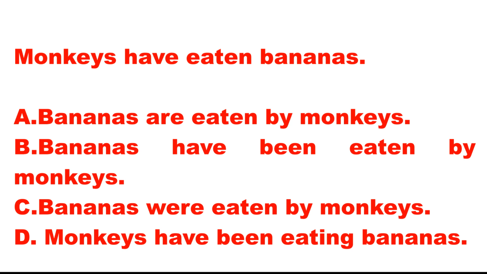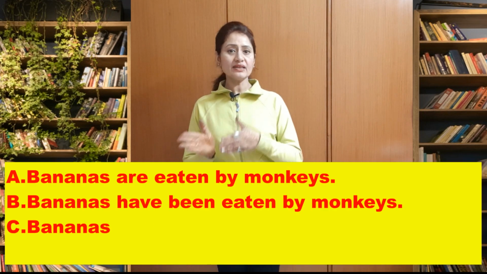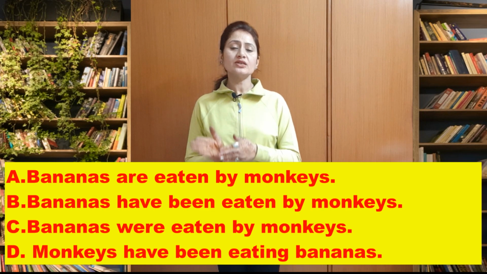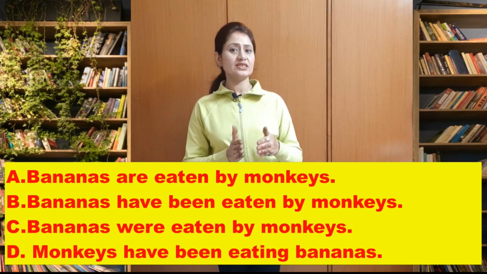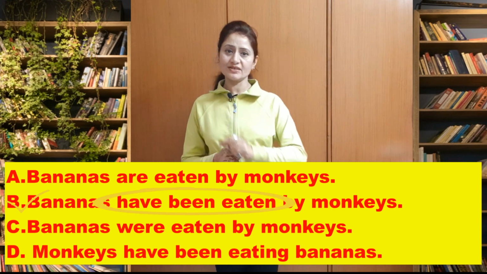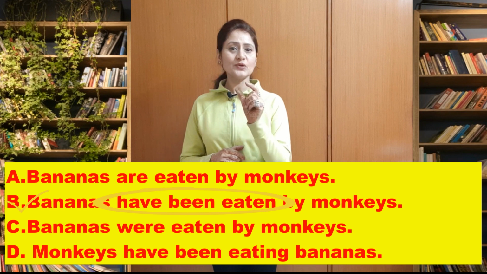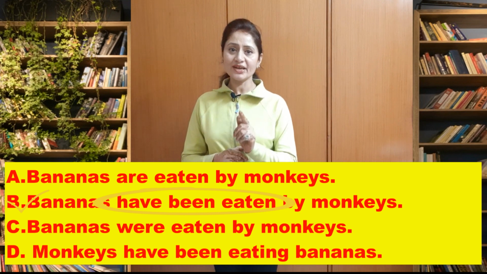How will you find out the correct answer? Because it is in perfect form, so there should be has or have plus been, and third form of the verb should be there. So within no time you will be able to find out your answer, that bananas, just because it is in plural, so bananas have been eaten by monkeys will be the correct answer, and your answer without any confusion will be all right.